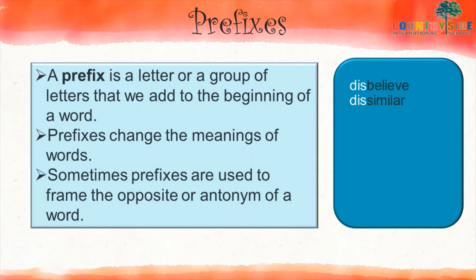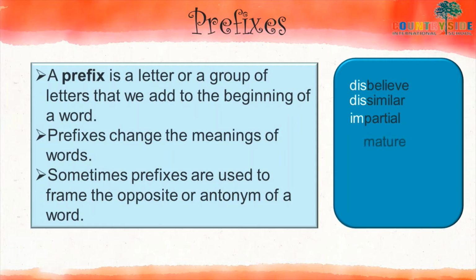Many prefixes are there, like here in these two examples I used dis. Now in the next one, see here one word is partial. I added the prefix im in this. So the word which I get after adding the prefix is impartial. So there are two kinds of prefix here, right?